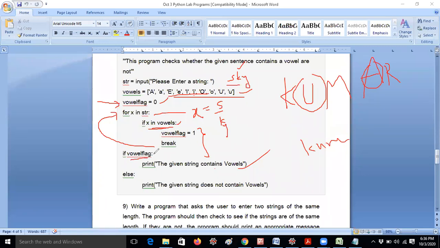So now if vowel flag is 0, the else part will be executed. The given string does not contain vowels will be printed. So this is the way you understand.